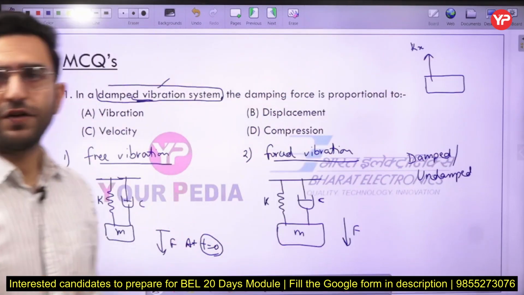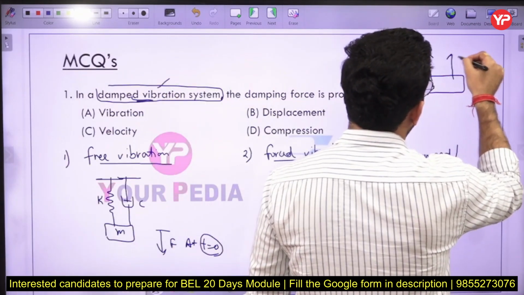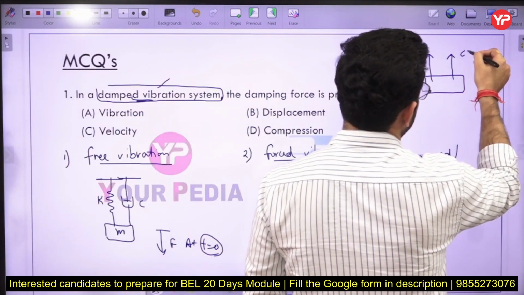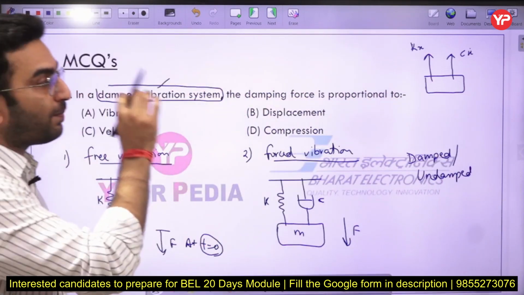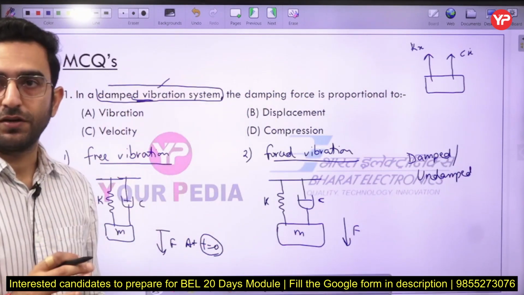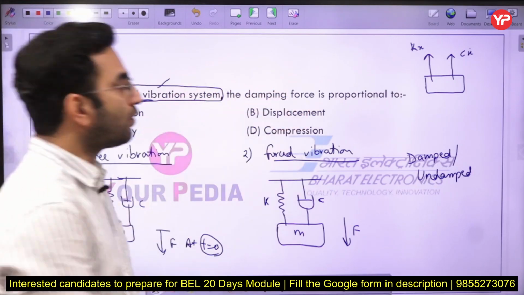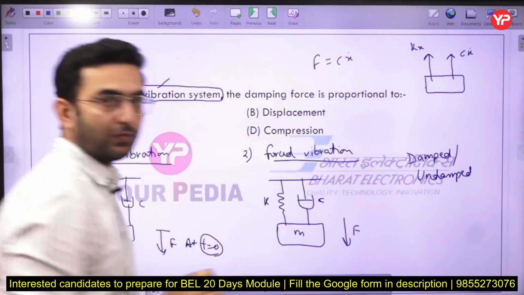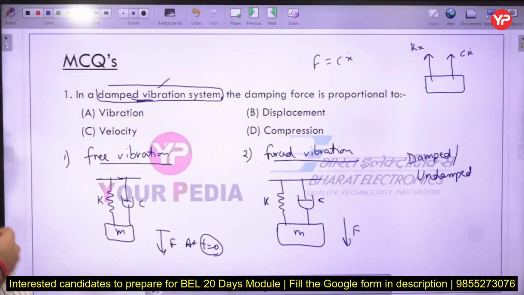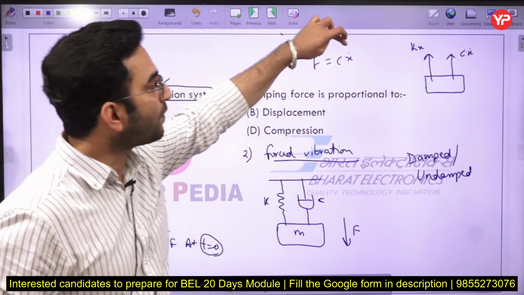That is, stiffness multiplied by the displacement. Correspondingly, it is acted upon by the damping force also, given by the damping coefficient multiplied by the velocity. So the damping force is equal to C multiplied by X dot. We assume that when the system speed is very low, the damping force is directly proportional to the velocity.